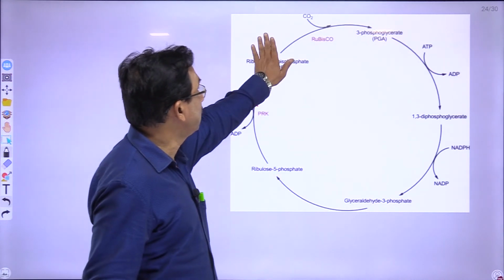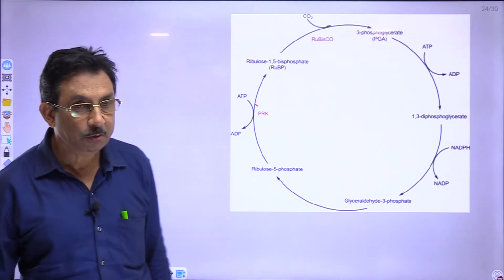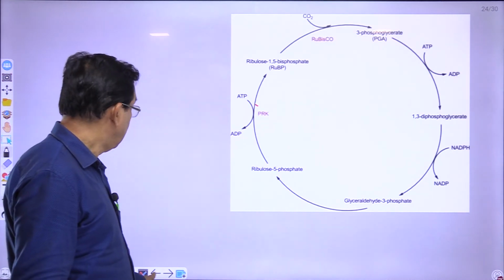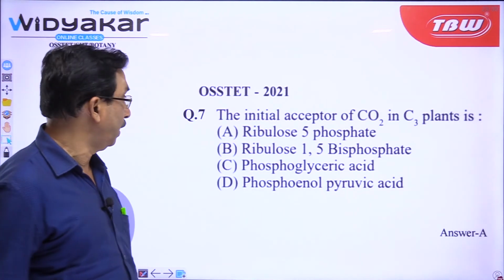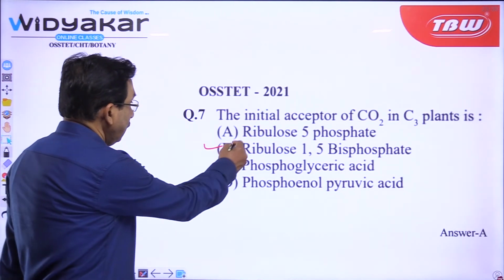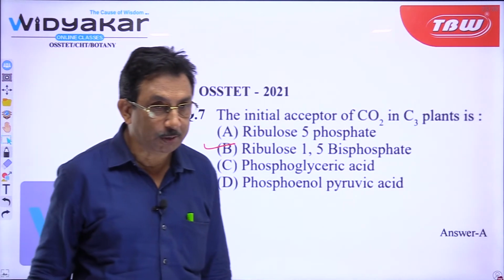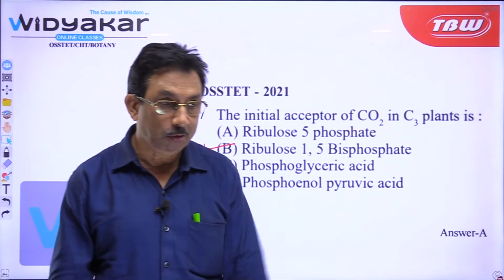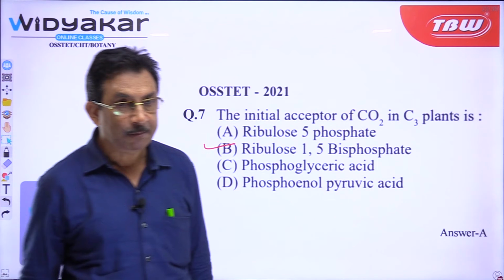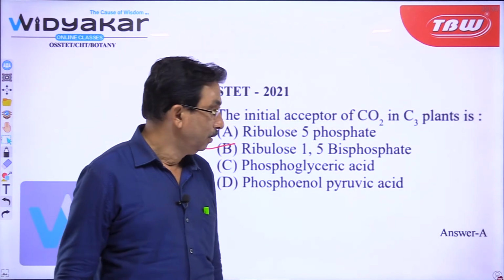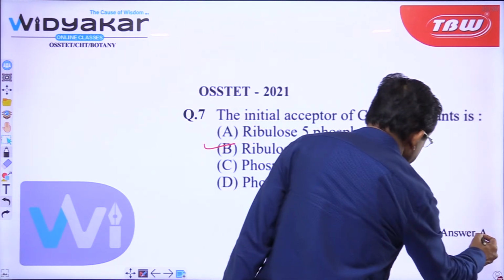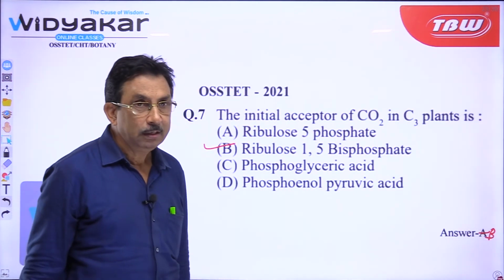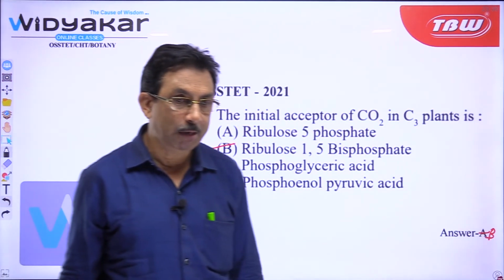So, naturally, this accepts the carbon dioxide. So, the initial acceptor of carbon dioxide, the answer will be B, that is ribulose 1,5-biphosphate. Almost all the participants have given the correct answer, very good. So, here the answer is B, not A. So, the answer is B, that is ribulose 1,5-biphosphate.